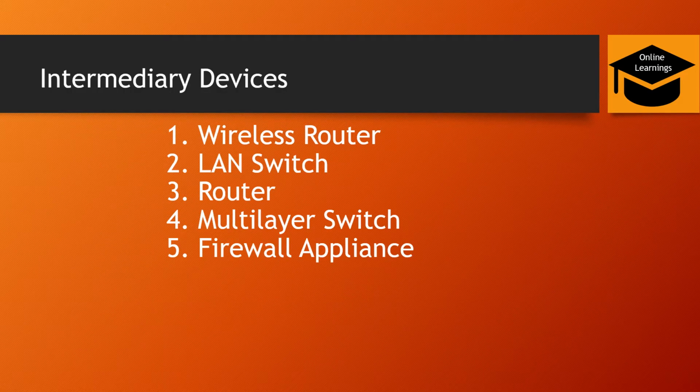So when I talk about intermediary devices, I mean there are some devices which are in between two or more end devices so that your connection does not get lost.